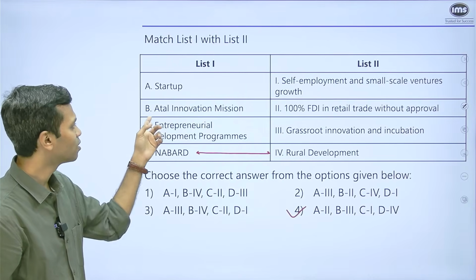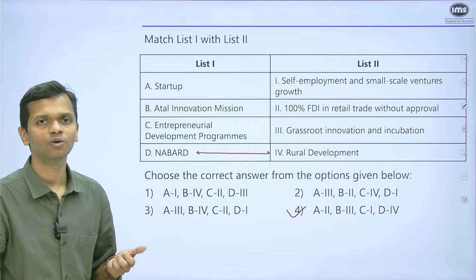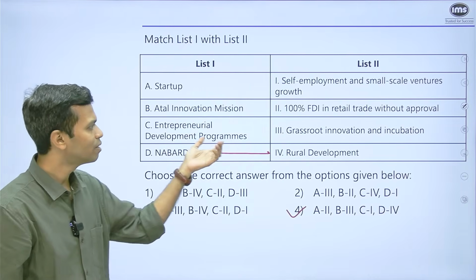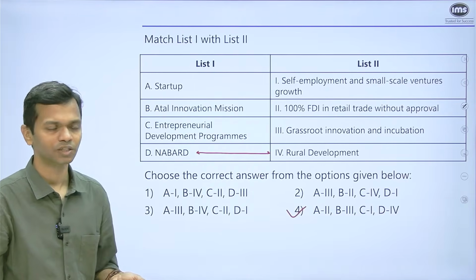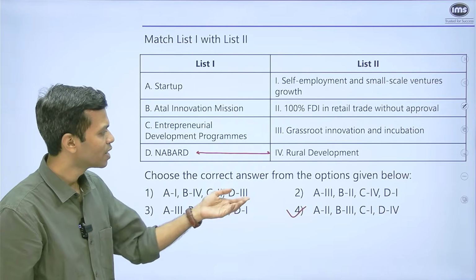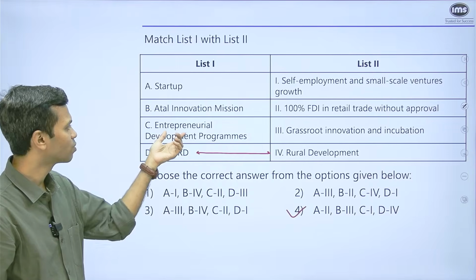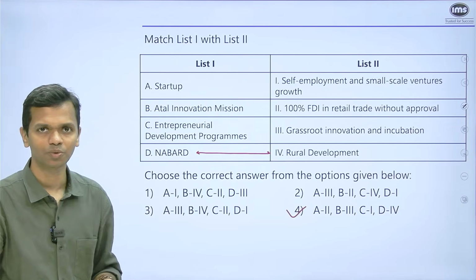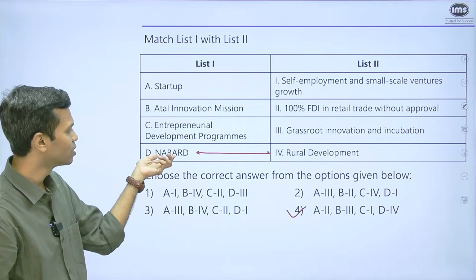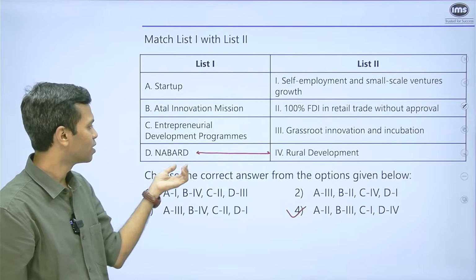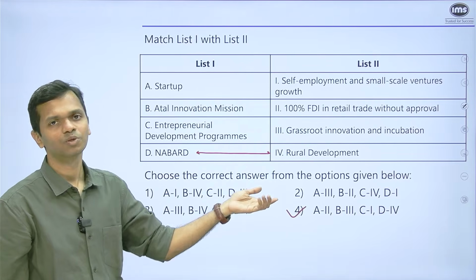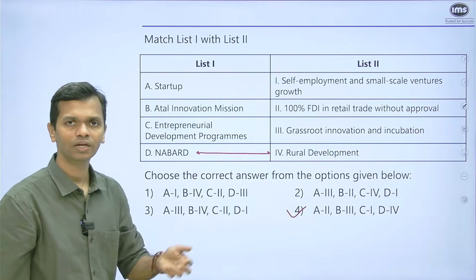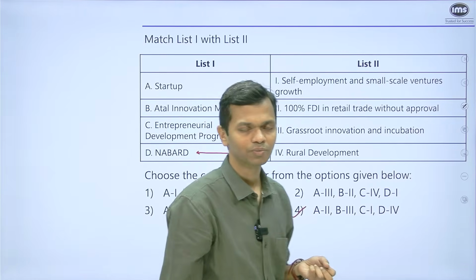Then we have B3, Atal Innovation Mission, as we saw previously also for one of the questions. AIM deals with incubation and grassroots innovation. So definitely a good connect. And we have C1, which is entrepreneur development programs that deal with self-employment and small scale ventures growth. Though somebody could have been confused between NABARD's connection with that, understand that NABARD directly deals with rural development. If you're able to spot that, then you don't have to read even the rest of the options.